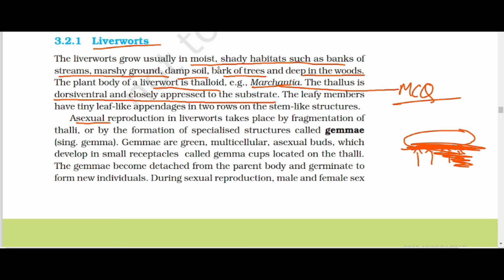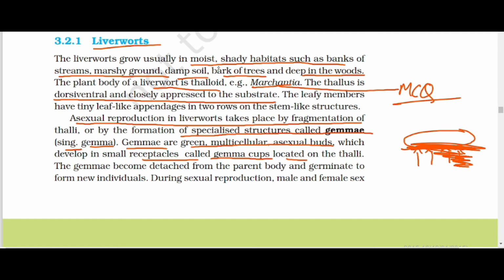The asexual reproduction in liverwort takes place by fragmentation of thalli, or by the formation of specialized structures called gemmae. The singular form is gemma. Gemmae are green multicellular asexual buds which develop in receptacles called gemma cups, located on the thalli.